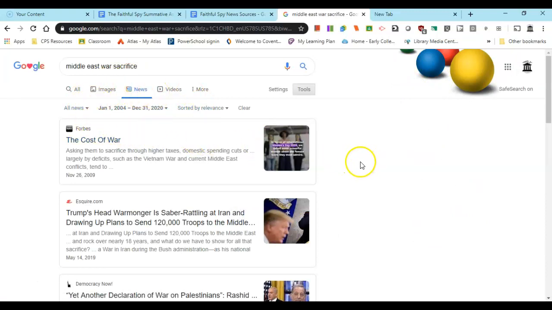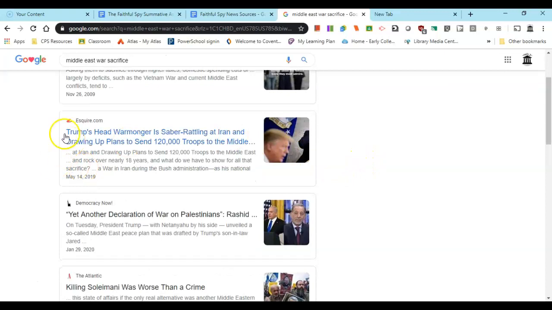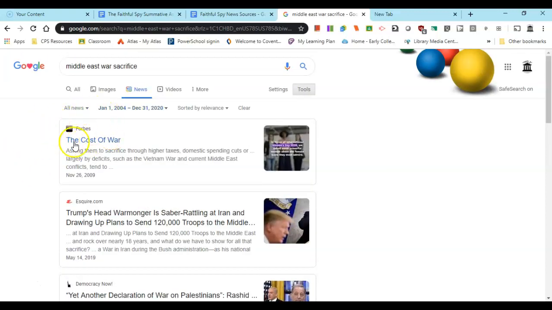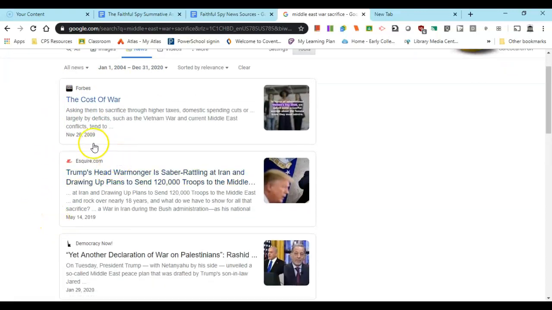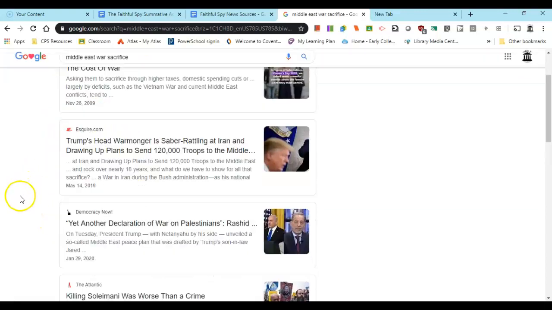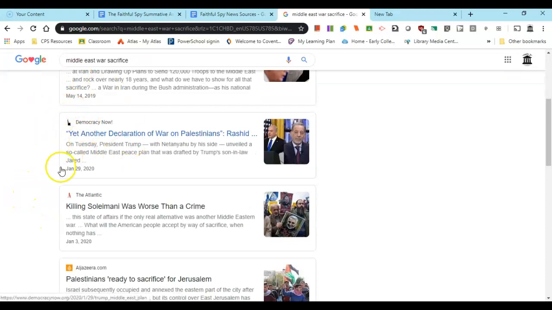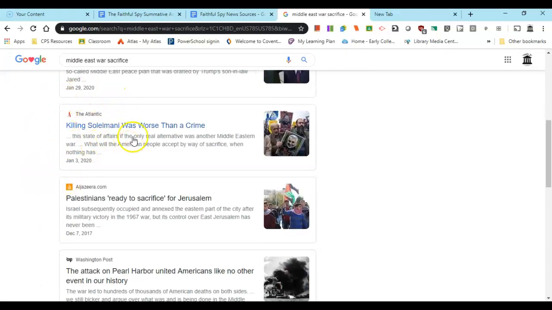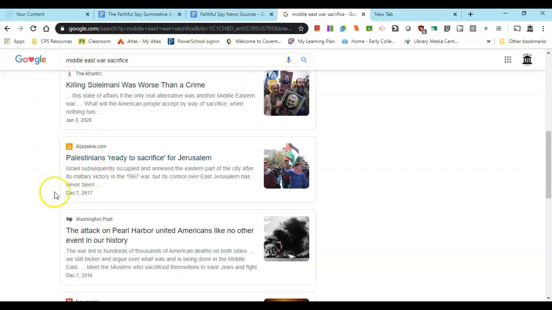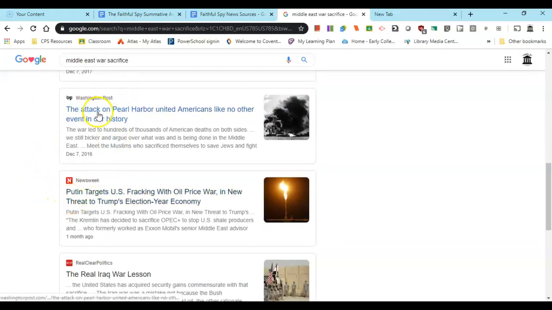So now you're at least looking in the right place, but again, you have all these, Forbes, recognized publication, but not necessarily a newspaper. Esquire, same deal, it's a magazine. Democracy Now!, The Atlantic, other magazine type publications. Al Jazeera, not local. There we go, Washington Post, there's a news article. So this is why I don't think Google is going to be your best bet. So I'm going to show you what to do that could be a lot easier for you.